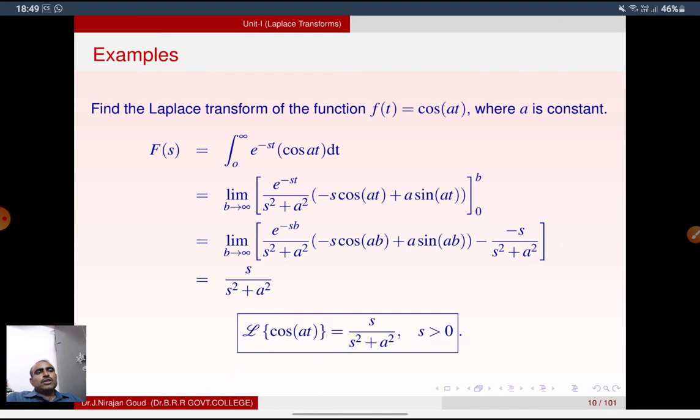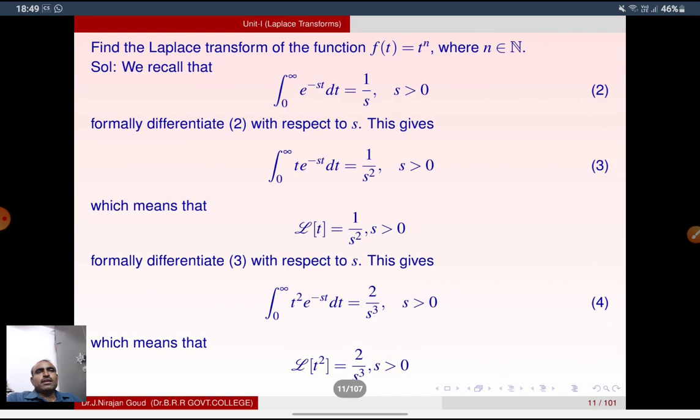So in this case, Laplace transform of cos at is s by s square plus a square. S should be positive. Find the Laplace transform of the function f of t is equal to t power n, where n belongs to the natural number set. N should be a natural number, either 1, 2, 3 and so on. What about if n is equal to 0? N equal to 0, f of t is equal to 1, constant function.